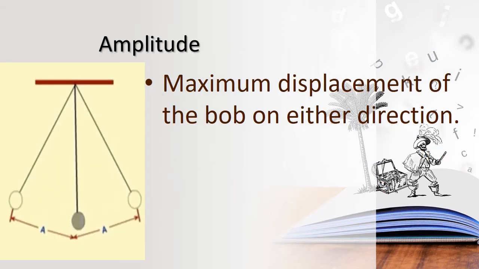The next term involved in a simple pendulum is amplitude. Okay, we already know about the three positions of a simple pendulum. What are the three positions? The two extreme positions and the mean position. While oscillating, it reaches the extreme position and it stops there for a very brief period of time. Okay, and then starts swinging back again and reaches the other extreme position. On doing so, it crosses the mean position.